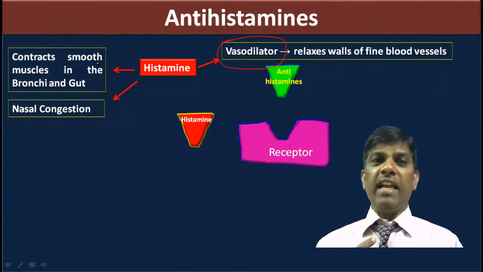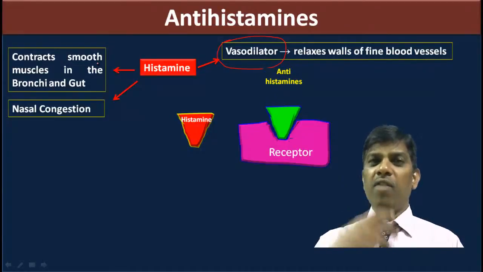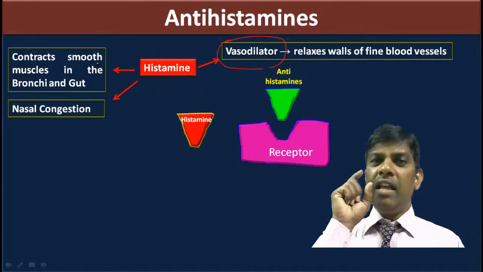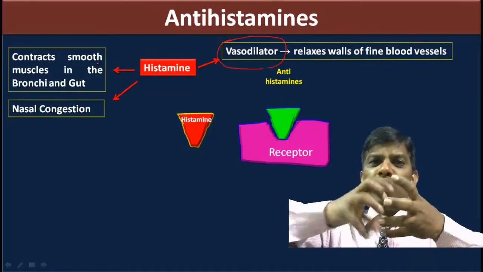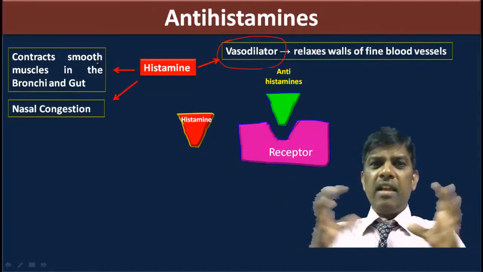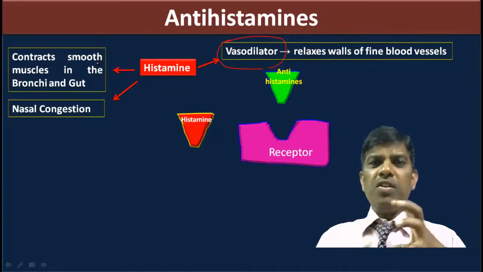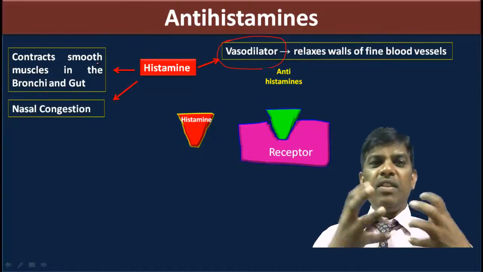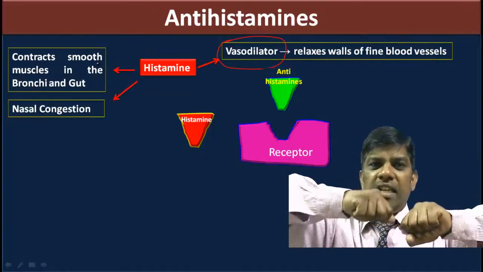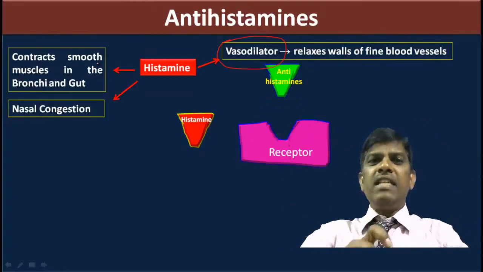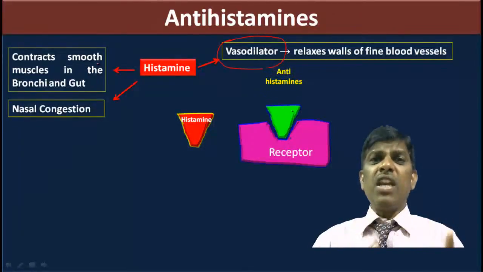in the bronchi and gut, what will it do to the bronchi? It contracts them. The bronchi and alveoli are loose, sponge-like structures in the lungs, with cells. So this histamine goes and contracts them, like squeezing. Because of this, there will be suffocation.